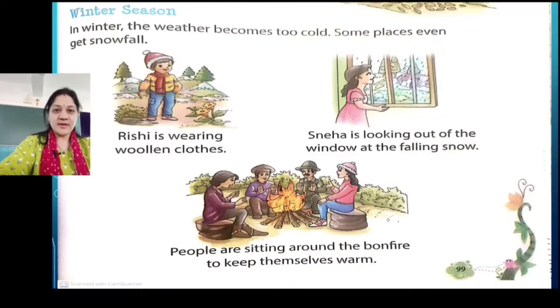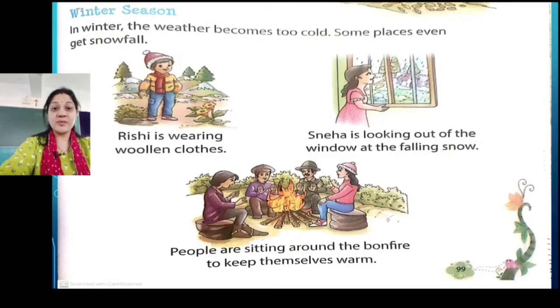Okay, can you recall any place where there is good amount of snowfall? Yes, Kashmir, Shimla, Manali, Darjeeling, all these places in the north have lot of snowfall, right? In winters it is very cold over there. That's why they are called as hill stations, as they are situated in the hilly regions. That is why they have lot of snowfall, right?